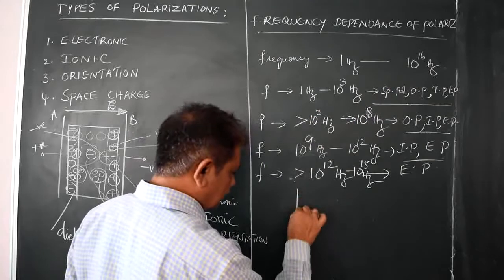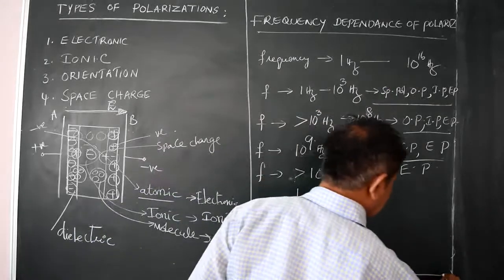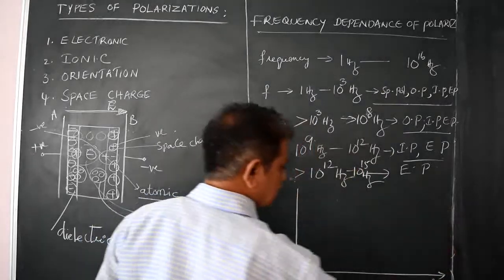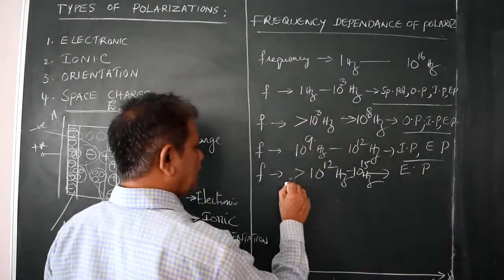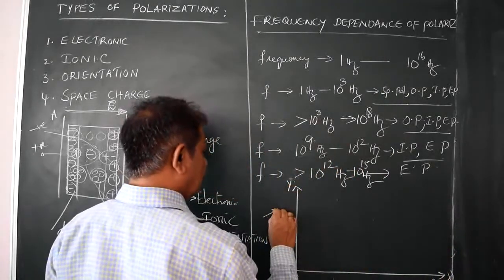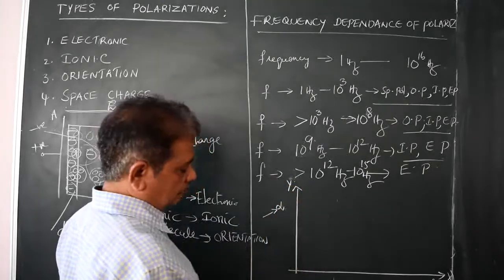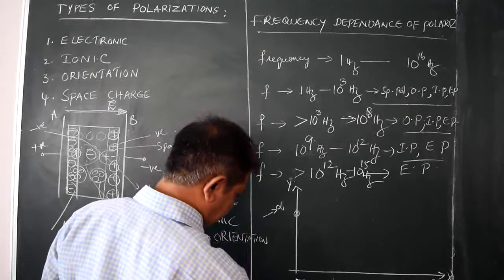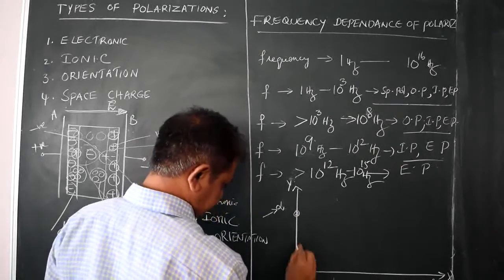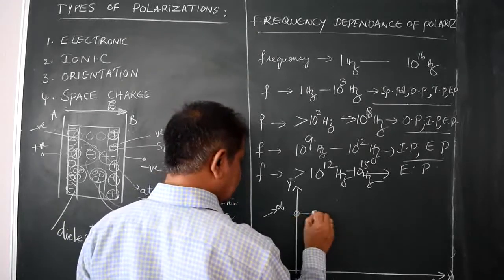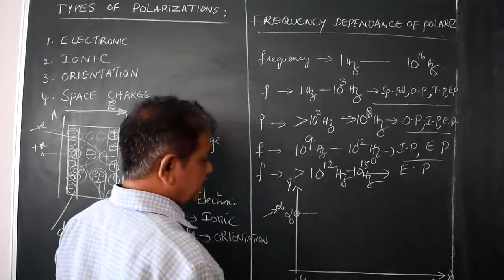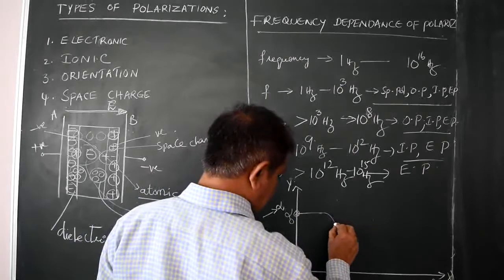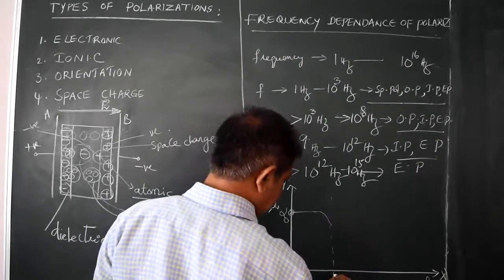This can be shown with a small graph. Frequency is taken on the x-axis and the polarization value alpha on the y-axis, showing 10 power 4 Hz onwards. The alpha orientation is observed up to 10 power 8 Hz.